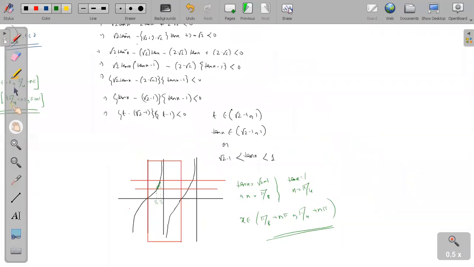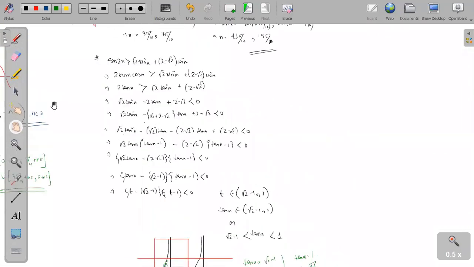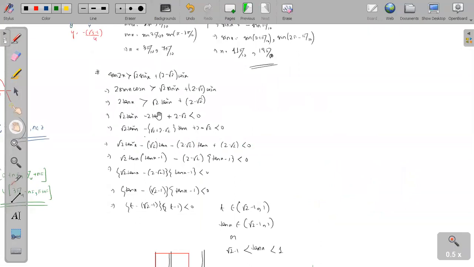Mr. Bhargav, tell me. Sir, once again, can you explain, sir, please? Which part do you want me to explain? Sir, the fourth step, sir. Fourth step you are having doubt, this one. Yes, sir. It is root 2 tan square x, and this 2 tan x I am bringing here and sending it here. I'm just writing everything on one side. Root 2 tan square x minus 2 tan x plus 2 minus root 2 is less than or equal to 0.